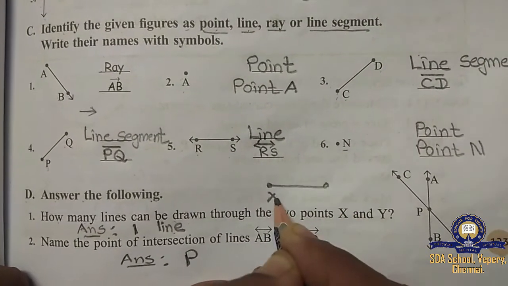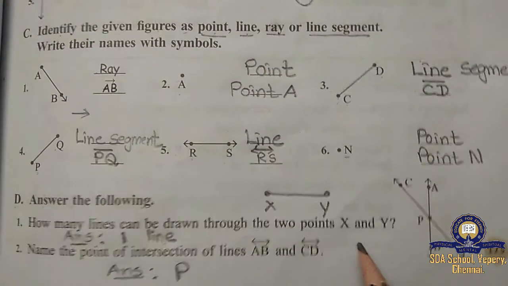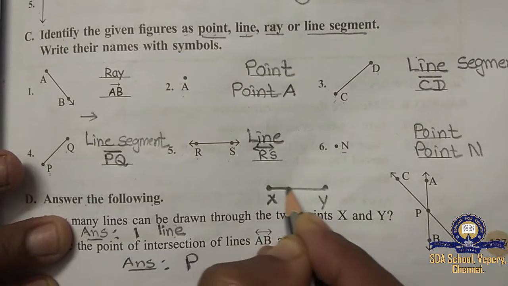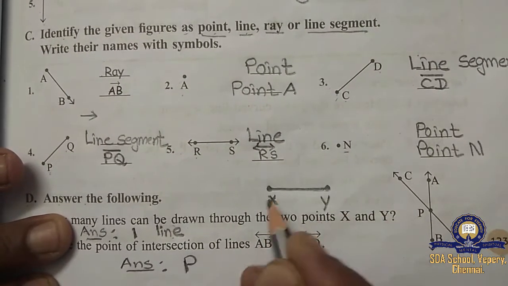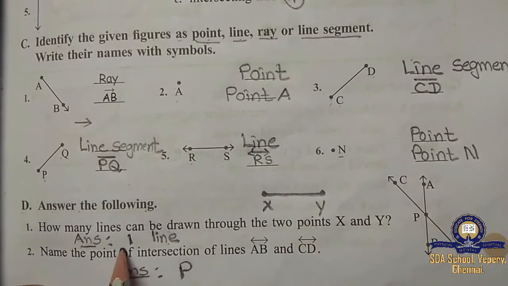This is X and Y. So, what can you do, children? See, here this is x and this is y, which means you can draw only one line. Can you draw any other lines? No, you can draw only one line. So what will the answer be?